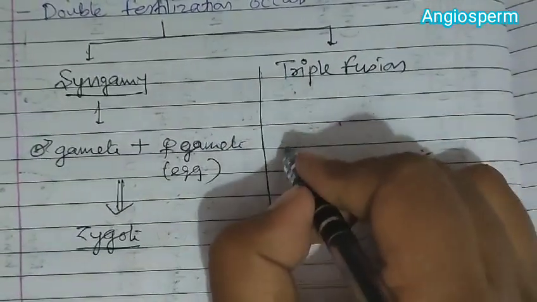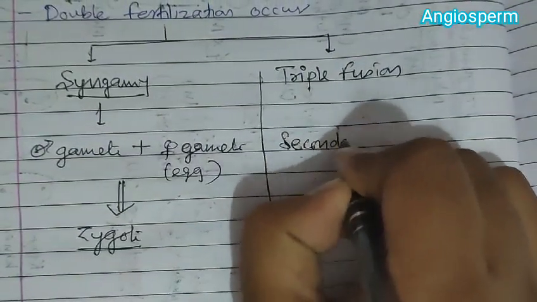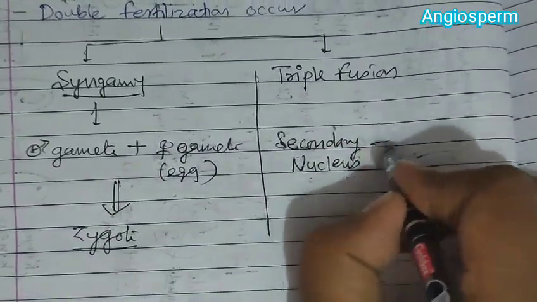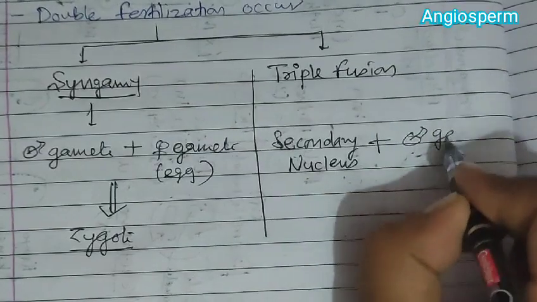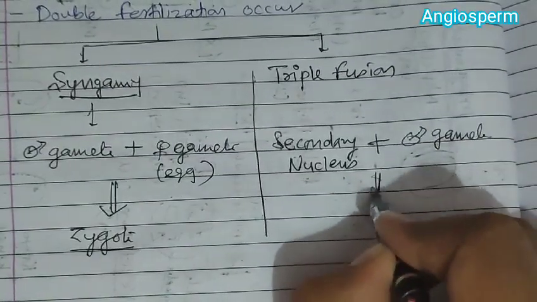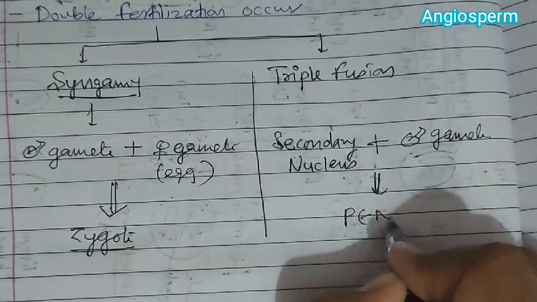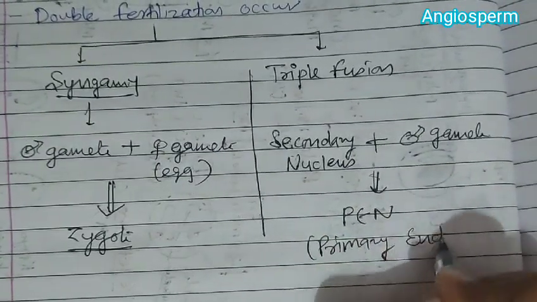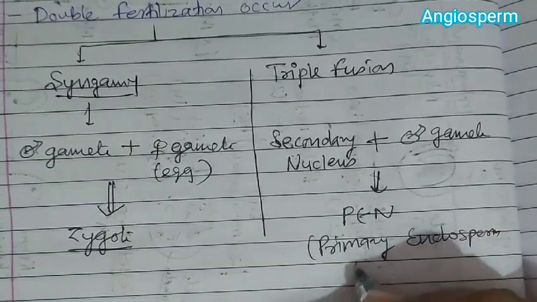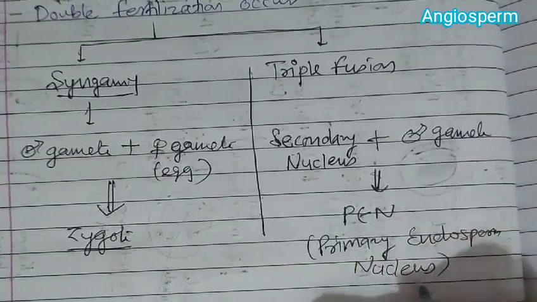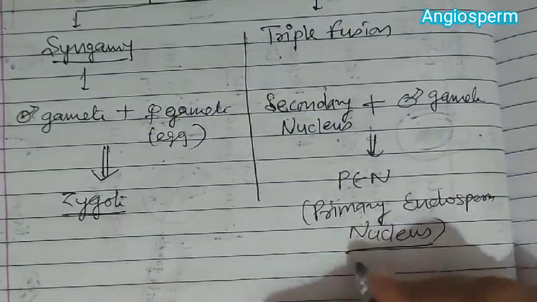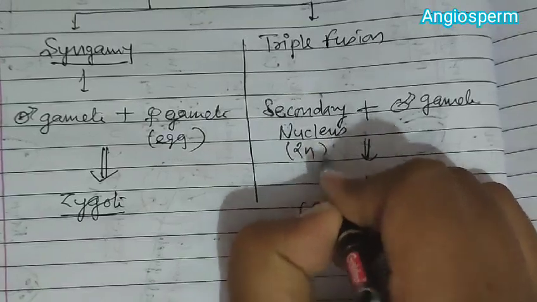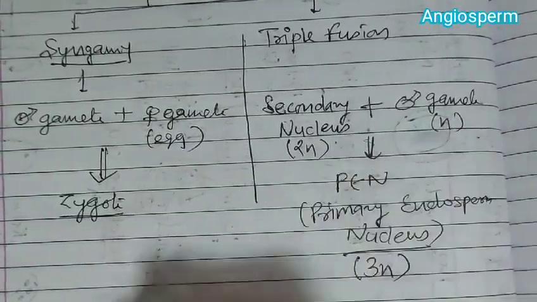Now the second fertilization occurs between the secondary nucleus, which is formed by fusion of 2 polar nuclei, and another male gamete. By fusion of this there is formation of PEN, that is primary endosperm nucleus, and the ploidy of this primary endosperm nucleus becomes 3n because the secondary nucleus is 2n and the male gamete is haploid.